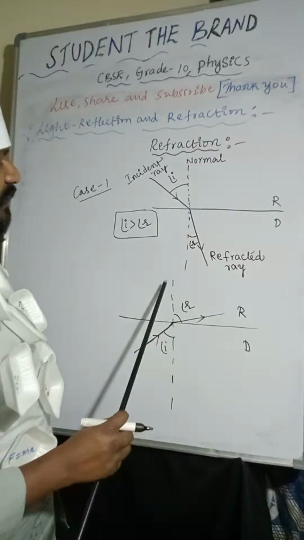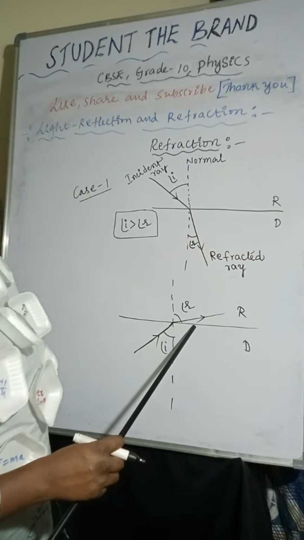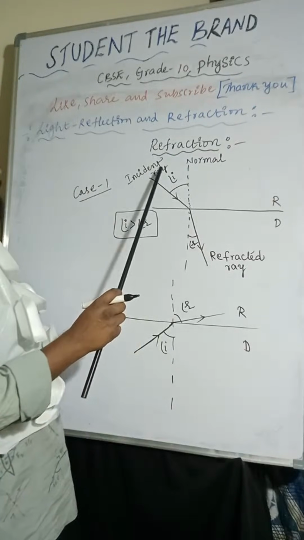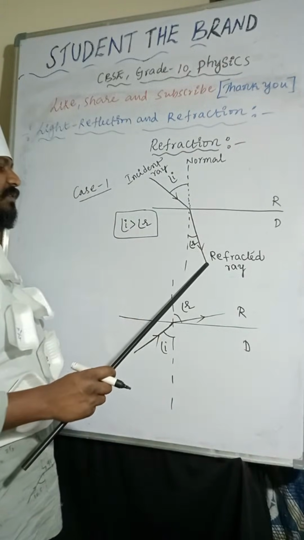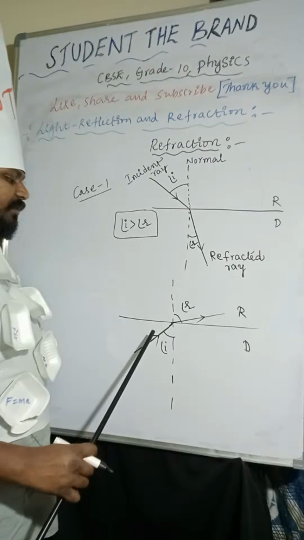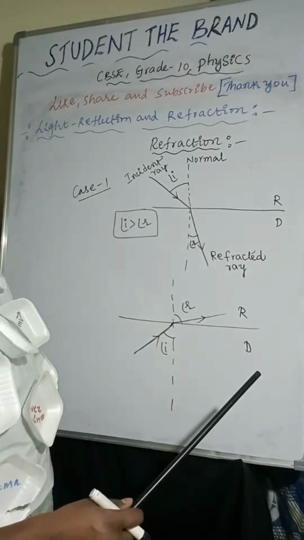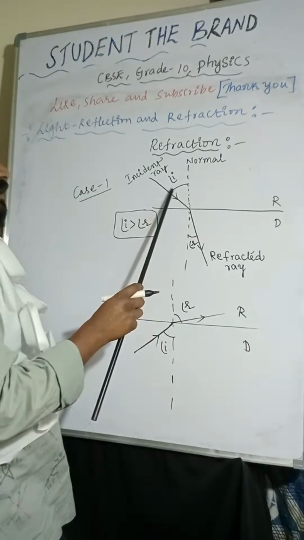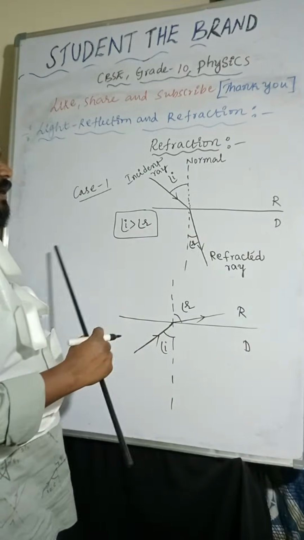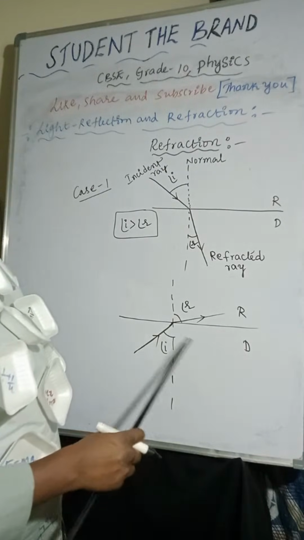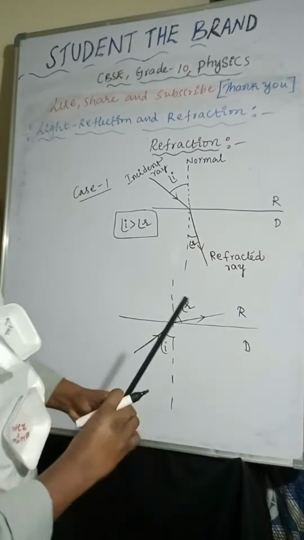If the light ray is moving from rarer to denser, it bends towards the normal line. If it is moving from denser to rarer, it moves away from the normal line. In the first case, the angle of incidence is greater than the angle of refraction. In this case, the angle of refraction is greater than the angle of incidence.